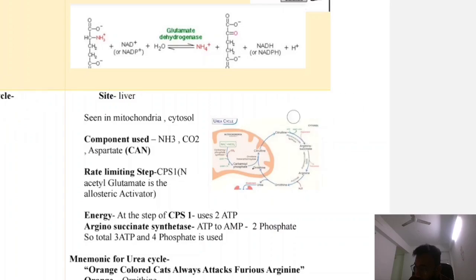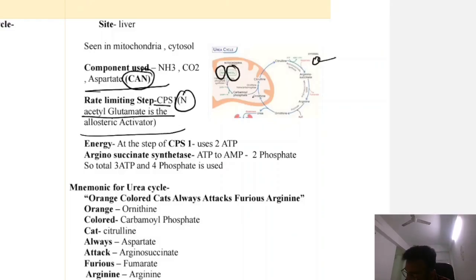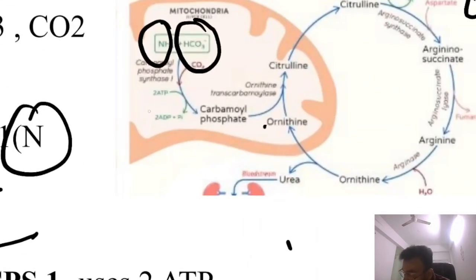Now what are the components used? You can see CAN is used. What is CAN? NH3 is used, CO2 is used, and aspartate is used. So that is CAN. The rate limiting step is carbamoyl phosphate synthetase 1, and N-acetylglutamate is the allosteric activator. Now the energy: the step of CPS1 uses 2 ATP, which are converted to 2 ADP.